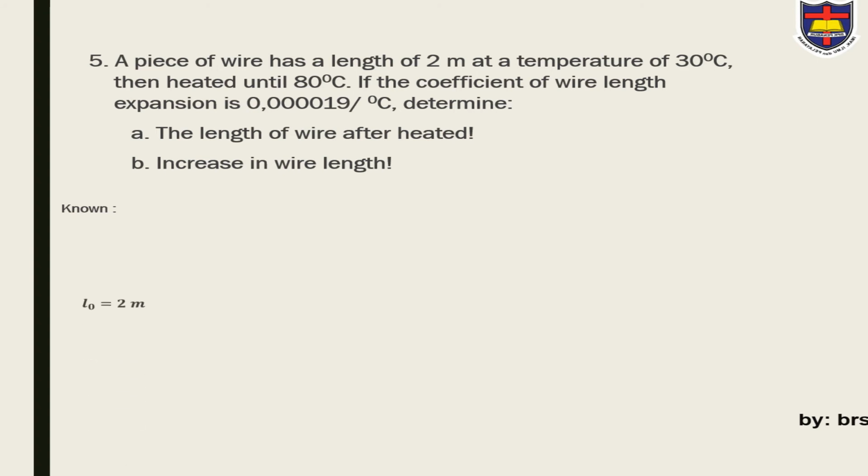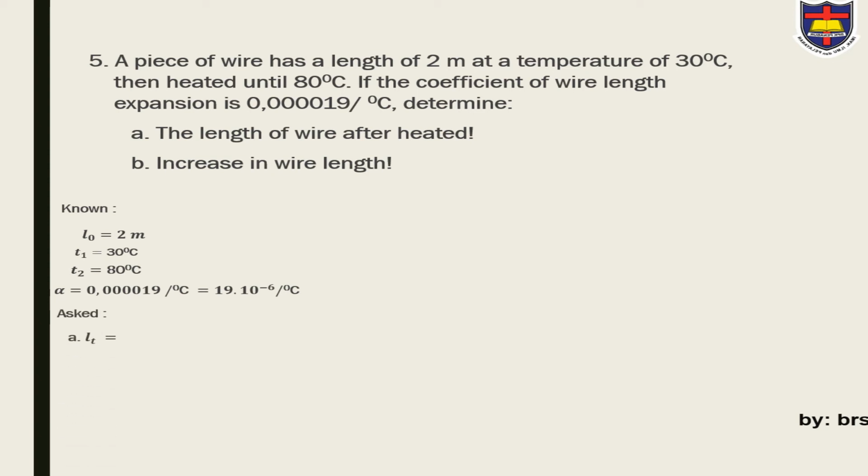Solution. Now, L0 is 2 meters, T1 is 30 degrees Celsius, T2 is 80 degrees Celsius, alpha is 0.000019 per degree Celsius, or we can write 19 times 10 to the power of minus 6 per degree Celsius.